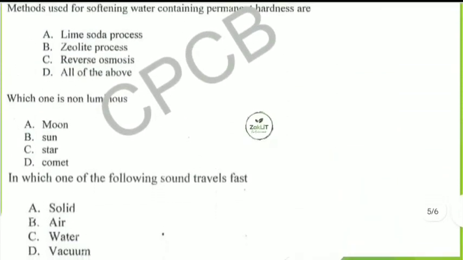The water treatment, solid waste management. So we will discuss these in the coming videos.